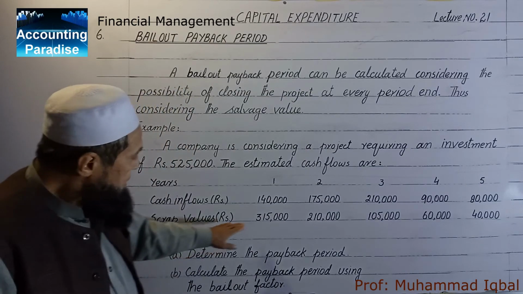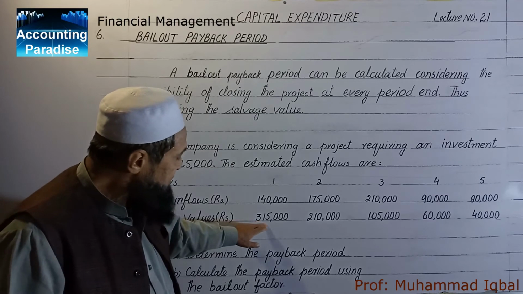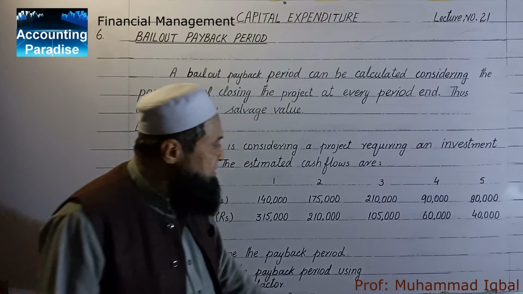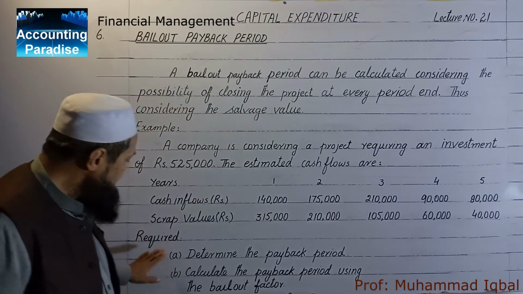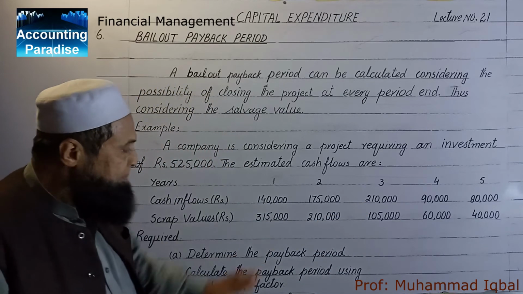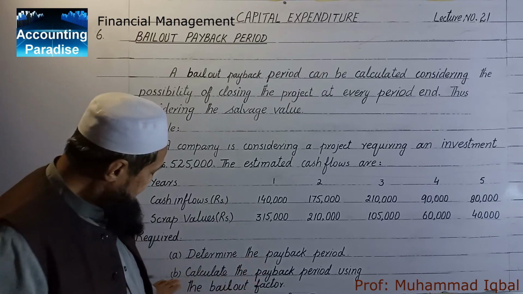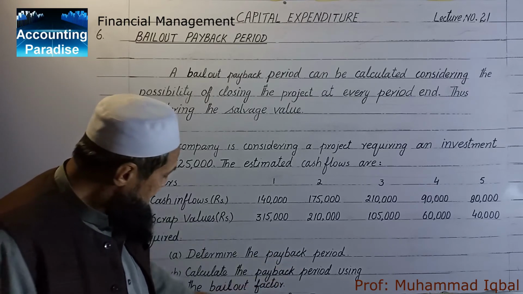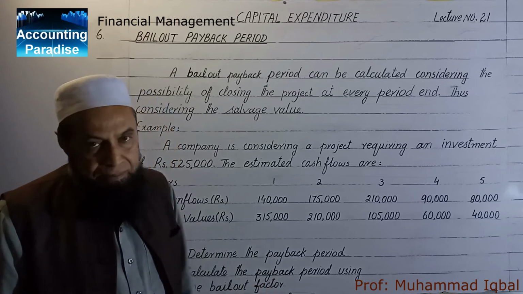These are the scrap values or salvage values. Same. Rupees 3,15,000, 2,10,000, 1,05,000, 60,000 and 40,000. What is the required? Determine the payback period, ordinary payback period. Or number 2, calculate the payback period using the bailout factor.